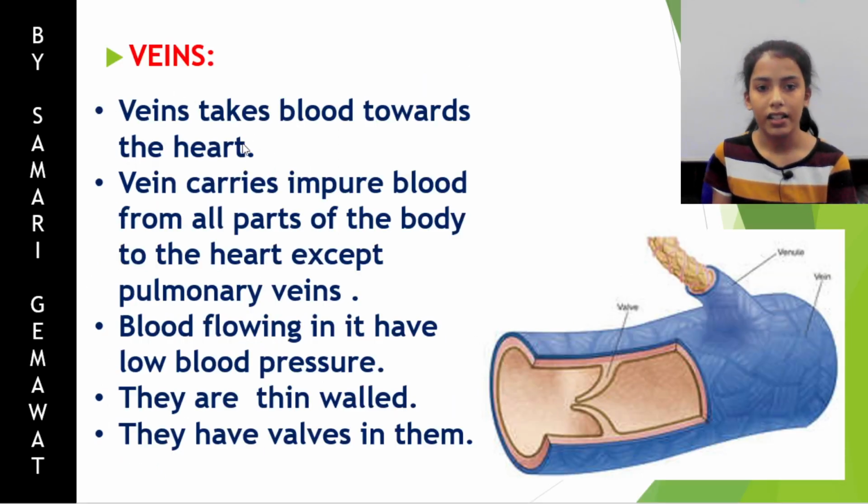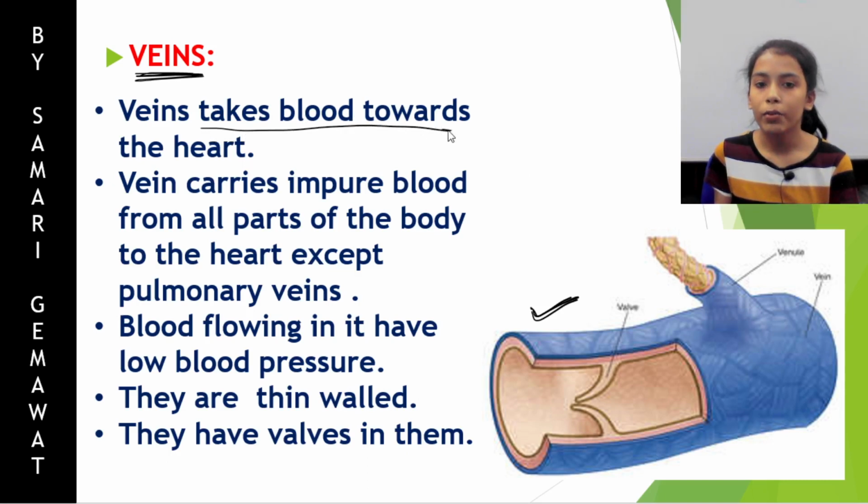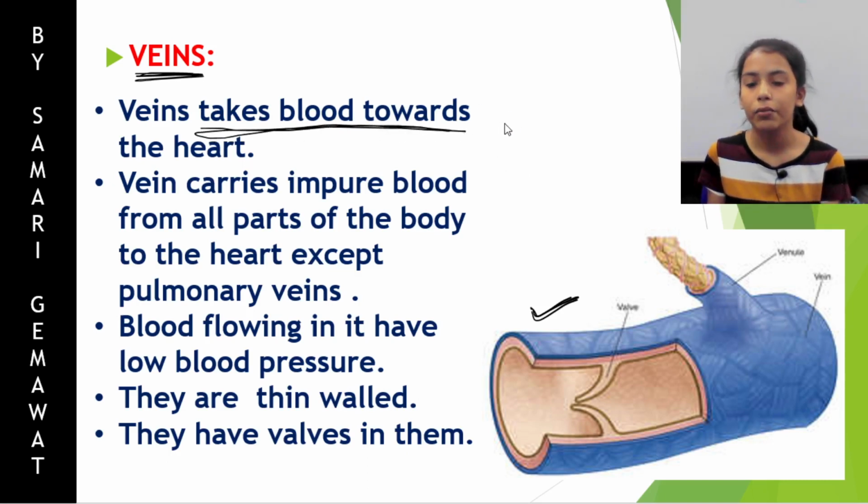Now we'll look at veins. What are veins? You can see this is a vein. Now the veins are exactly opposite of arteries. Arteries carry blood away from heart and veins take blood towards the heart. Arteries carry pure blood, that we have seen.